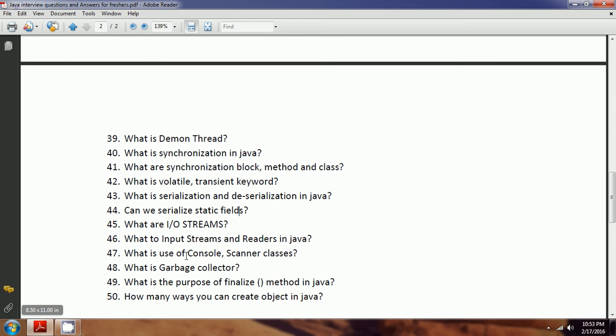And then, what is the use of the Console and Scanner classes in Java? The Console and Scanner classes are used to read input from the user. In C and C++, you can directly use a scanf method to read some value. But in Java, if you want to take some input from the user, then you go with the Console or Scanner classes. By default, these classes help you read the content from the user input. And what is the garbage collector?